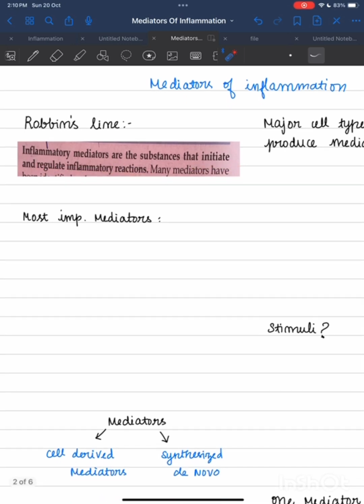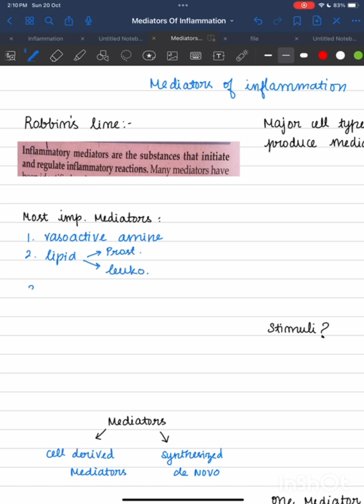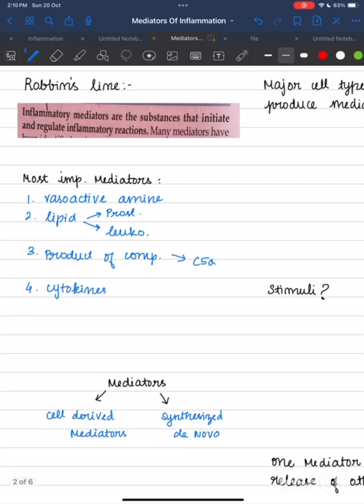Okay, what are the most important mediators? Vasoactive amines. Second one is lipid products like prostaglandin and leukotrienes. Then third one is products of the complement system, like C5A. Okay, then fourth one is cytokines. These are the most important mediators.